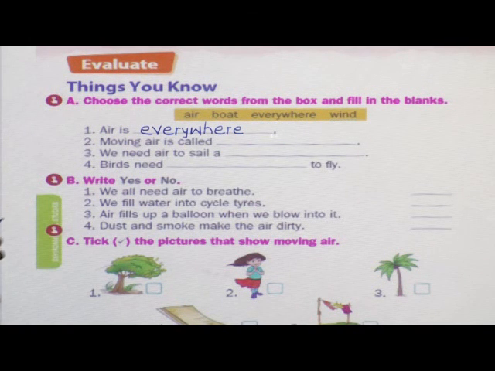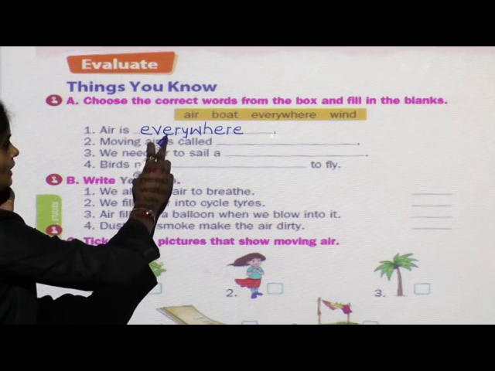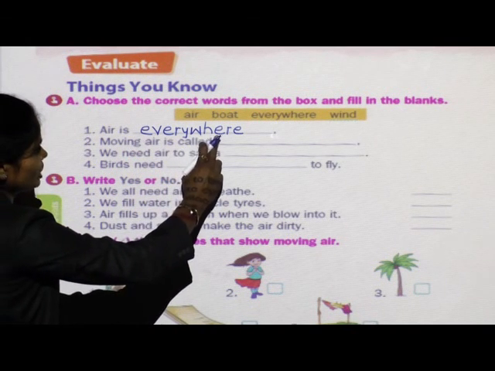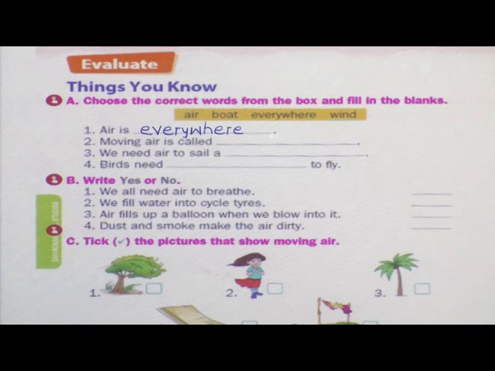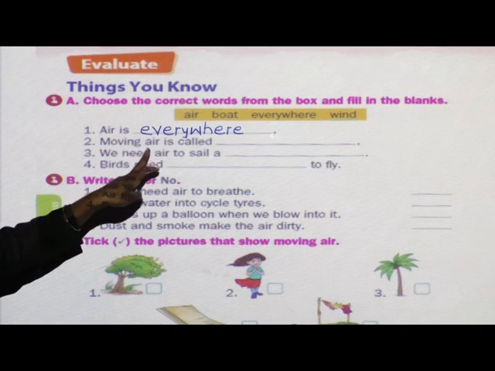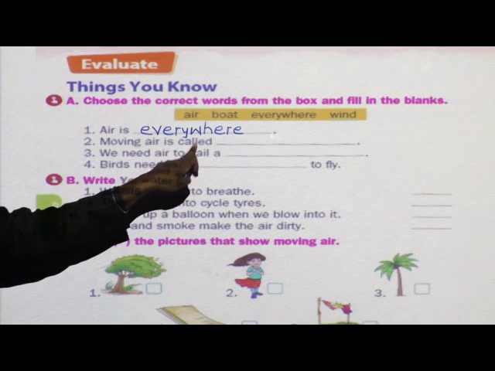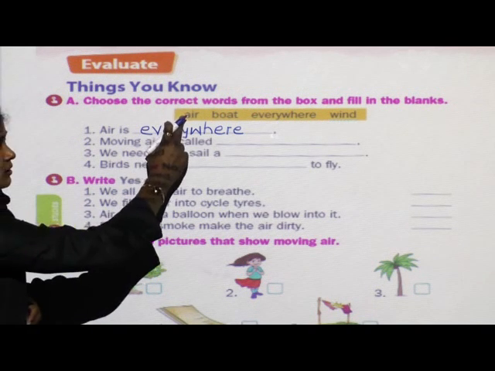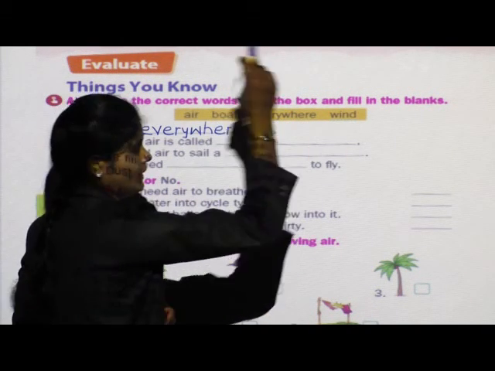One more time I will repeat the spelling. E V E R Y W H E R E. Everywhere. Now come to the next question. Moving air is called dash dash. What is moving air? Air, boat, wind.